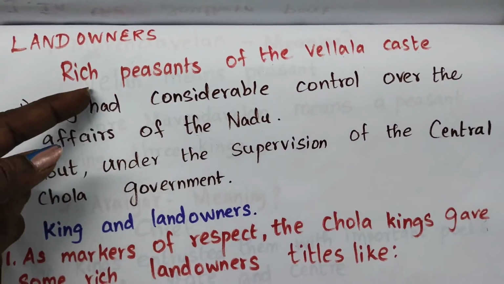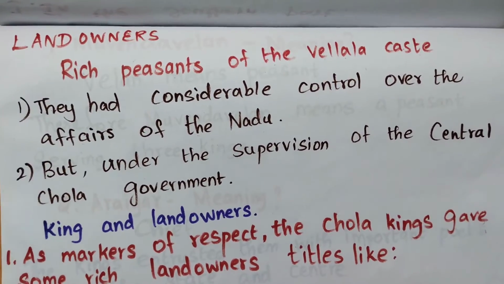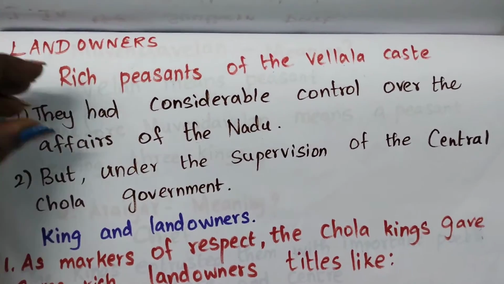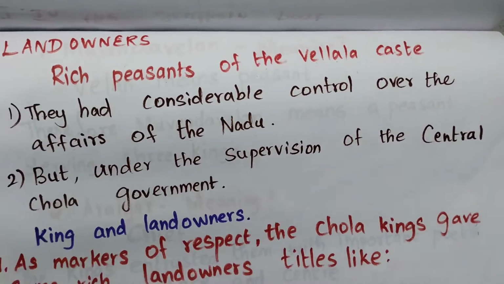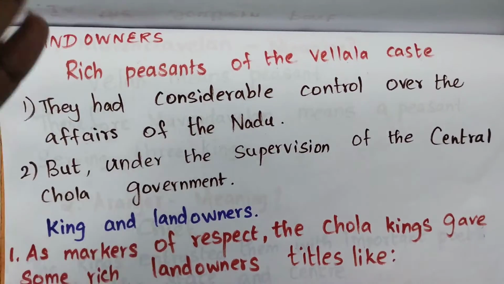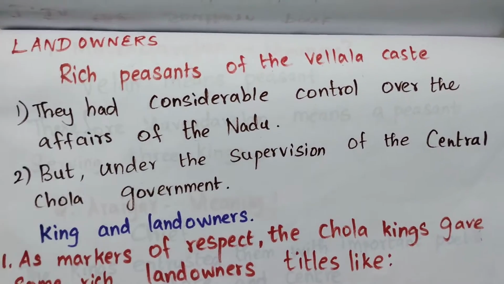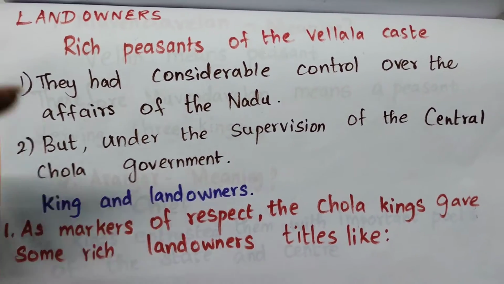Then only they can order the tax or whatever it is. They themselves cannot collect any taxes. So the thing was, the rich peasants had the right to control the affairs of the Nadu, but only under the supervision of the central Chola government. Okay. Then the next part we are going to see is about the king and landowners.